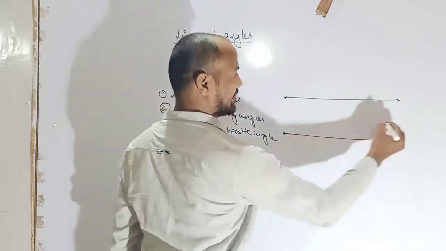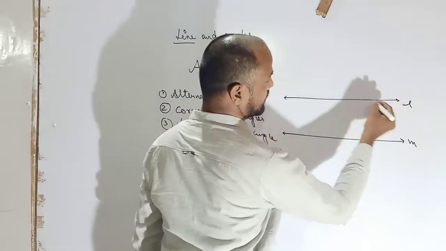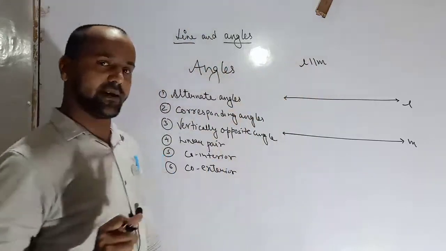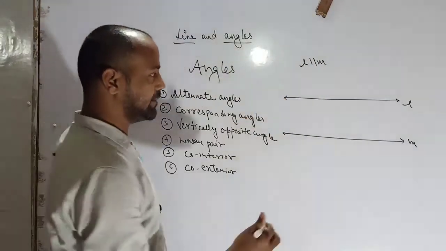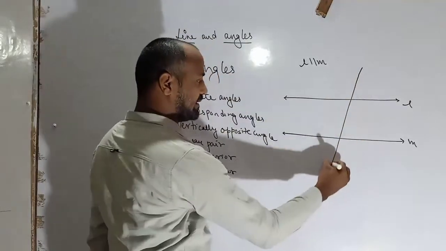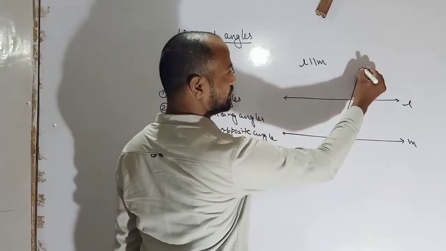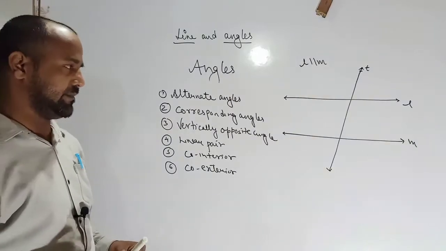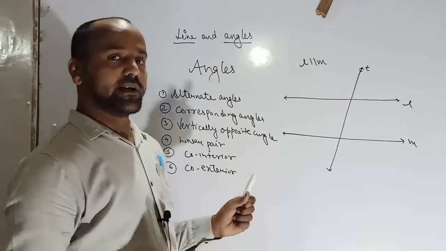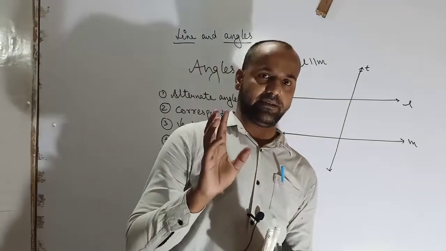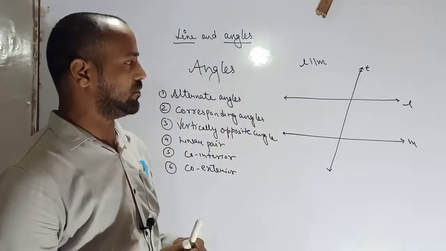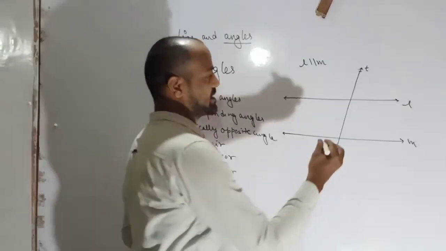Basically, two parallel lines. So L is parallel to M. This is the symbol of parallel lines. L is parallel to M here, and T is a transversal line. So here there are 4 interior angles and 4 exterior angles basically. There are others too, but openly seen, it is 4 interior and 4 exterior.